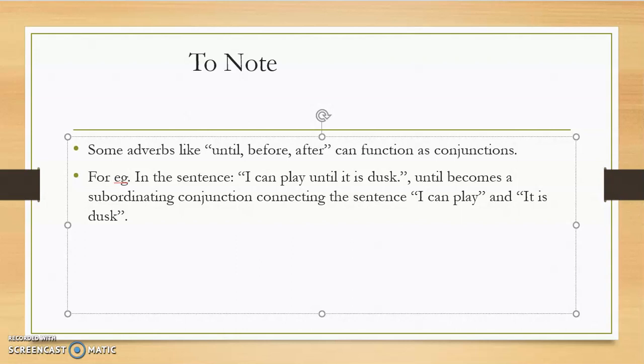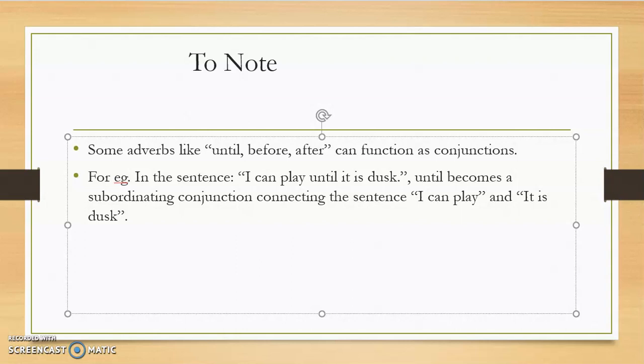We have two clauses here: I can play, it is dusk. These are the two sentences that are combined using the subordinating conjunction until. So even adverbs can be used as conjunctions. So much about conjunctions. I hope you have a clear picture about this.